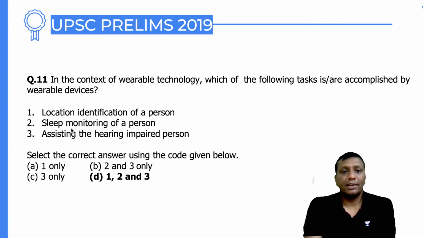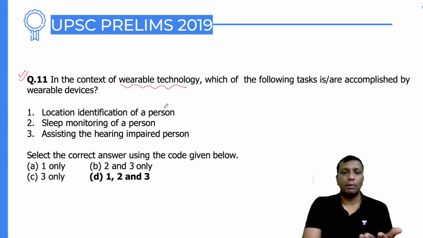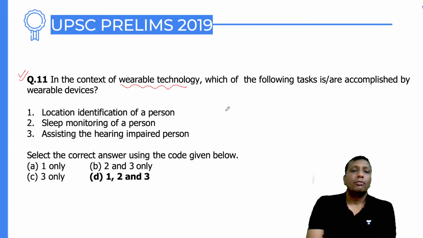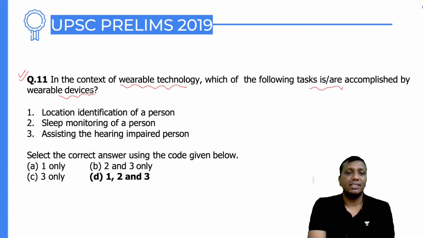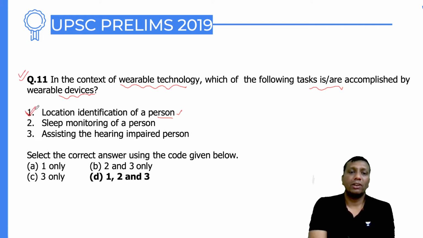See the next question, it's a very general question. UPSC made a question in the context of wearable technology. Wearable technology is very popular, like people are using watches, Apple watches and all, it's very common. So what are the tasks that can be accomplished with the help of wearable devices? The first one, location identification. Yes, in the case of kids, every moment of time you can access the location of the kids.